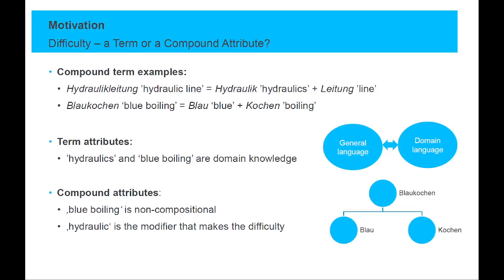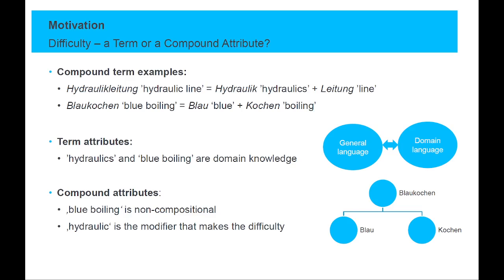Now, when it comes to compound terms, there are several ways how difficulty can arise, either through a term or a compound attribute. Let's consider the two compound term examples. Hydraulikleitung, hydraulic line, which is made up of Hydraulik, hydraulics, and Leitung, line, and Blaukochen, blue boiling, which is a composition of blau, blue, and kochen, boiling. For hydraulic line, the difficulty comes from hydraulics, which is a rather specific term and thus more difficult. Therefore, it is a term attribute that triggers difficulty here.